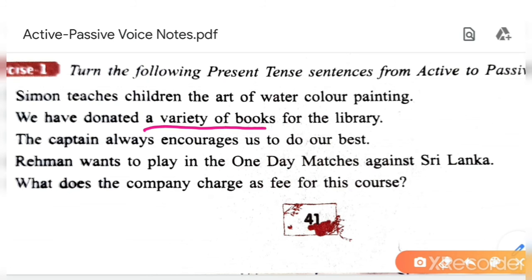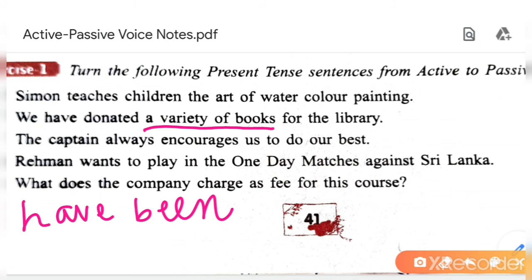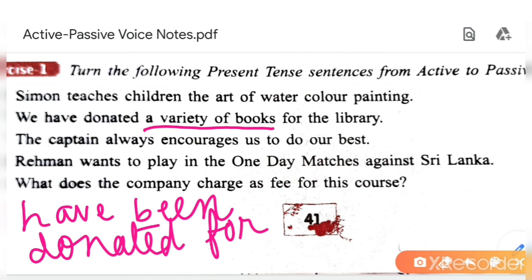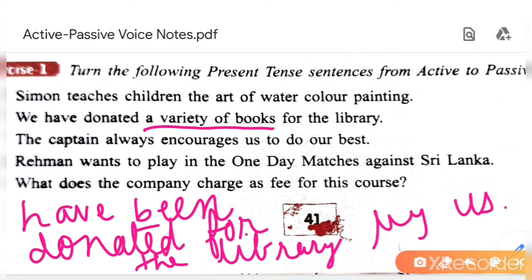A variety of books have been donated for the library by us. Understood?